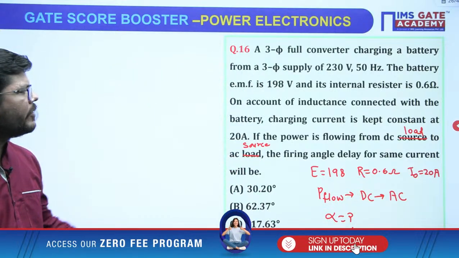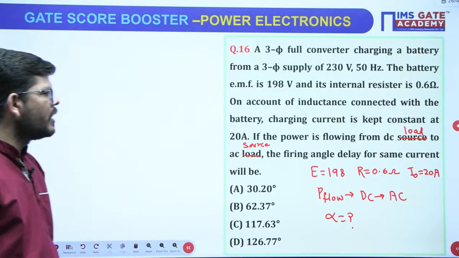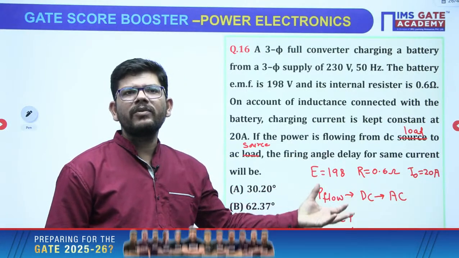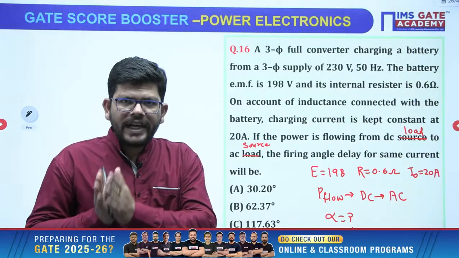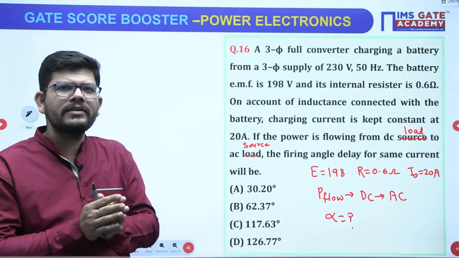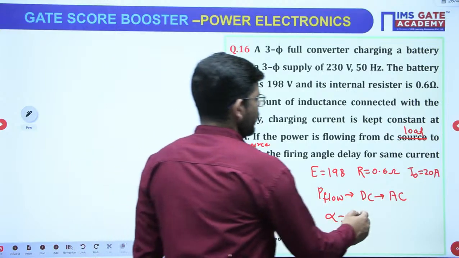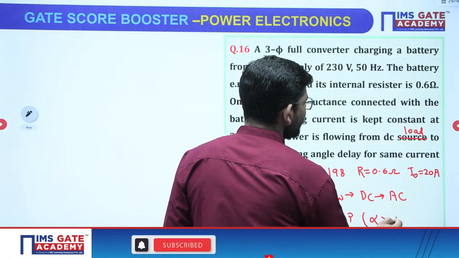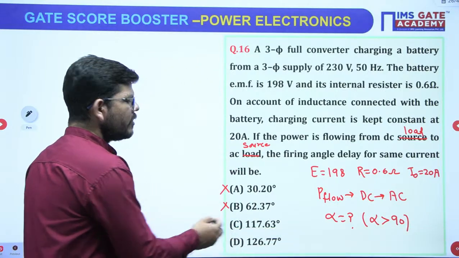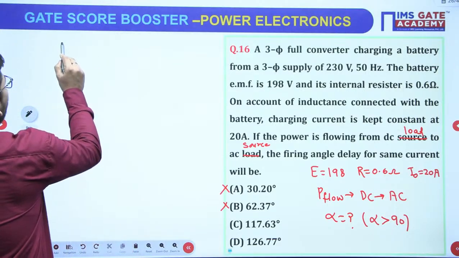Right, in a rectifier we know that load is DC, source is AC, right? So if the power is flowing from DC to AC, it means the power flow is reverse. Normally the power should flow from AC to DC in a rectifier, but it is flowing from DC to AC. That means the alpha value is less than 90 or greater than 90. We are sure that alpha should be greater than 90. So we can eliminate this option, and either C or D might be correct, right? So what is going to be the load KVL?